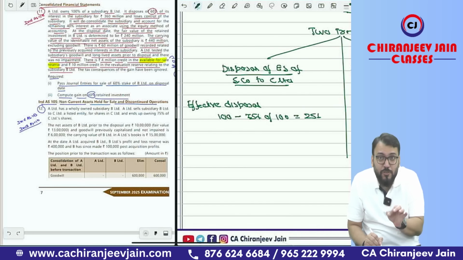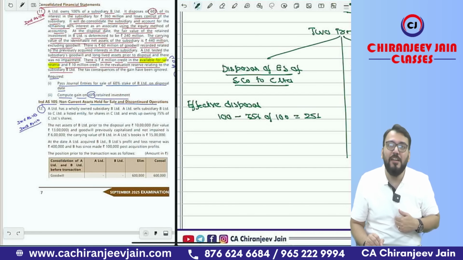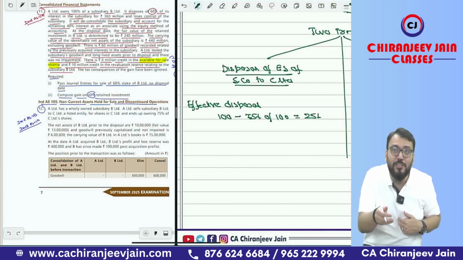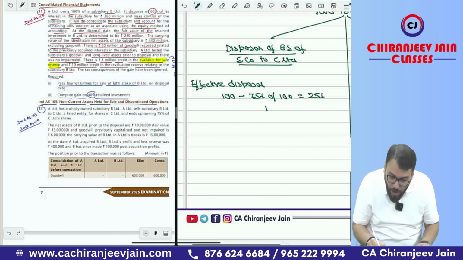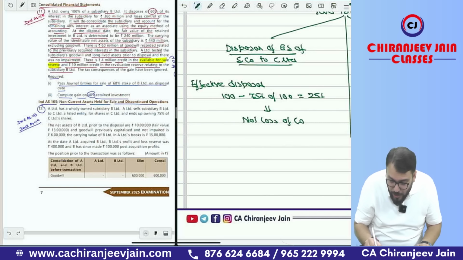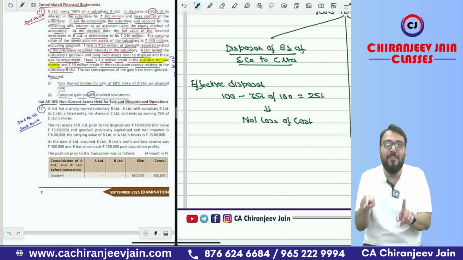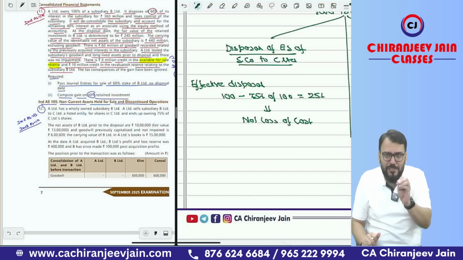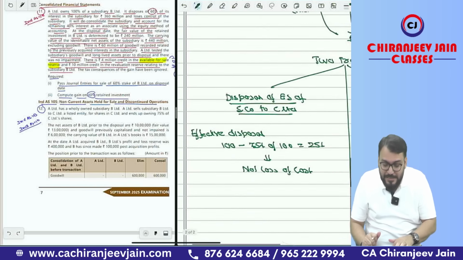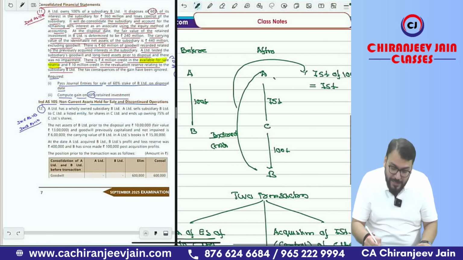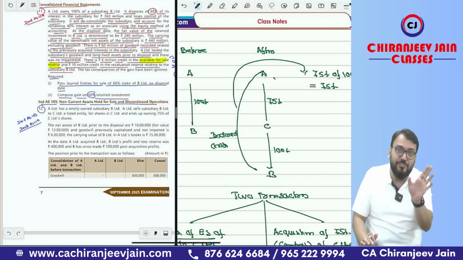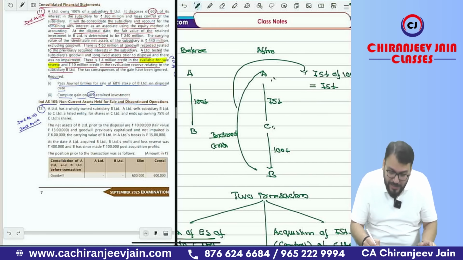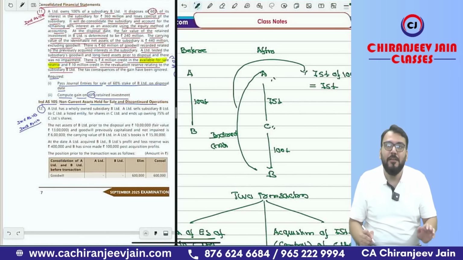So whenever there is a disposal of only 25%, means initially I am holding 100% and effectively I have transferred only 25% of equity shares effectively, that is not a loss of control. Why it is not loss of control? Because through C, A is controlling B. So you can't say there is a loss of control. Because in the CFS of A Limited, they will consolidate B right now also. See, it is nothing but a concept of chain holding. We have done chain holding. So A controls C, and through C, through subsidiary, A also controls B. So there is no loss of control.